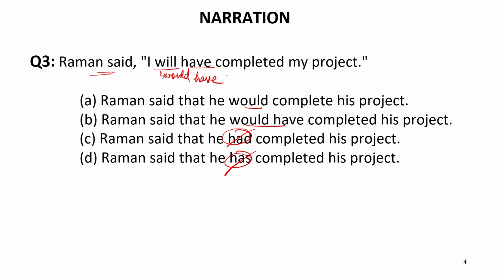No, it will not be would had, because would is also a modal and a modal always carries the first form of verb. So this you should keep in mind. So would have will be the correct answer, not would, but would have. So option number B is the correct answer. Now let us read the entire sentence. Raman said that he would have completed this project. So this will be the correct answer.